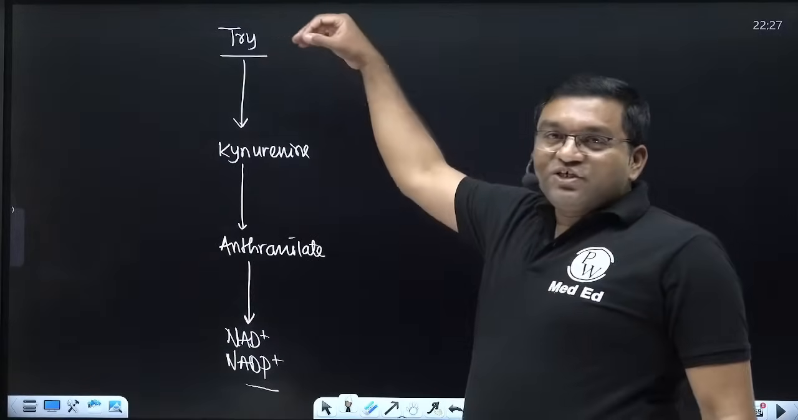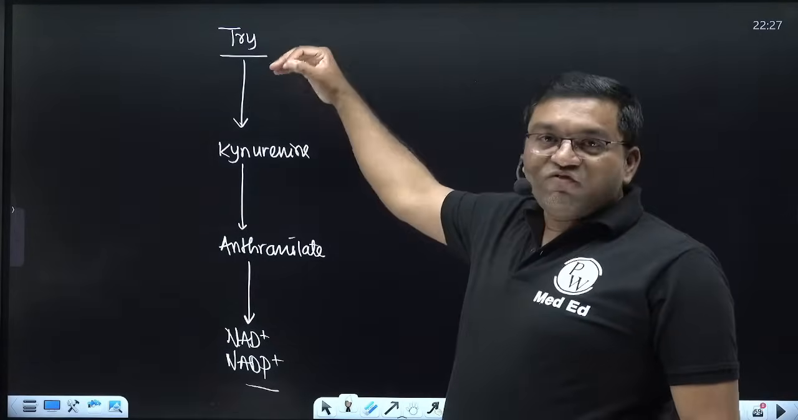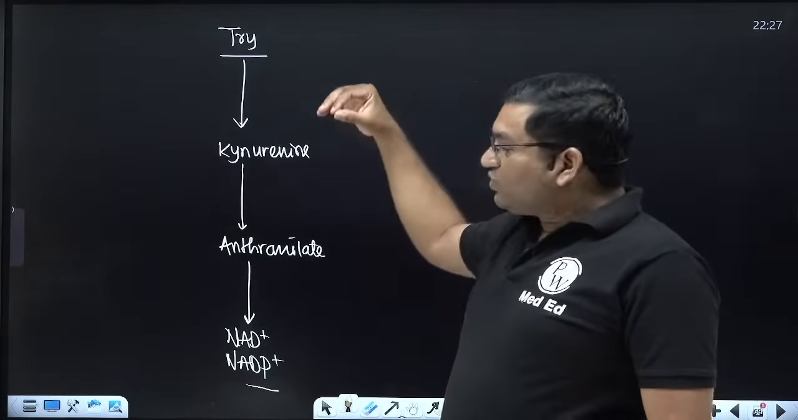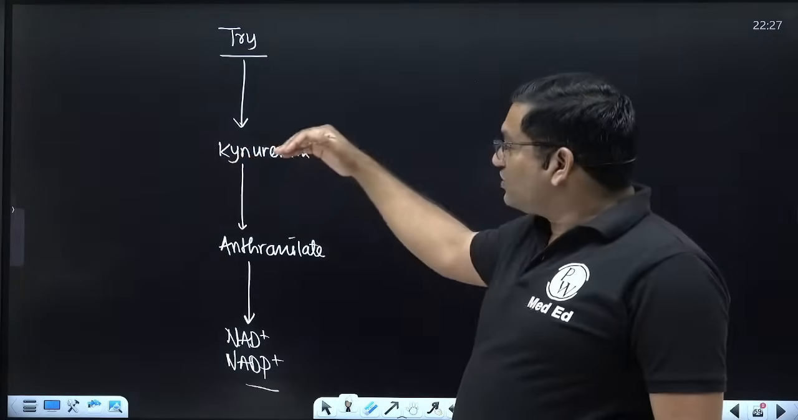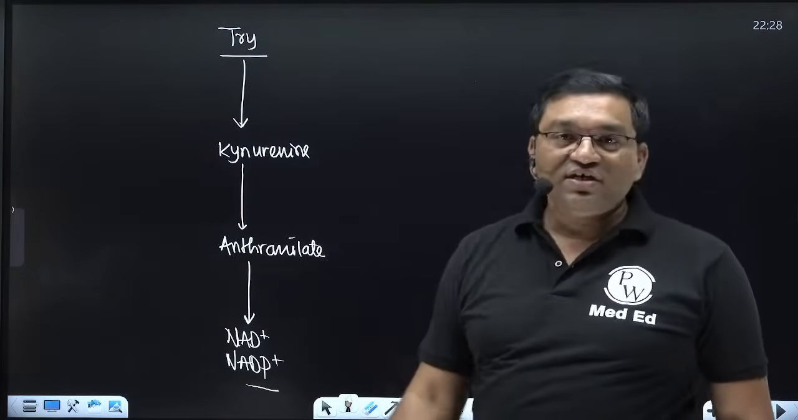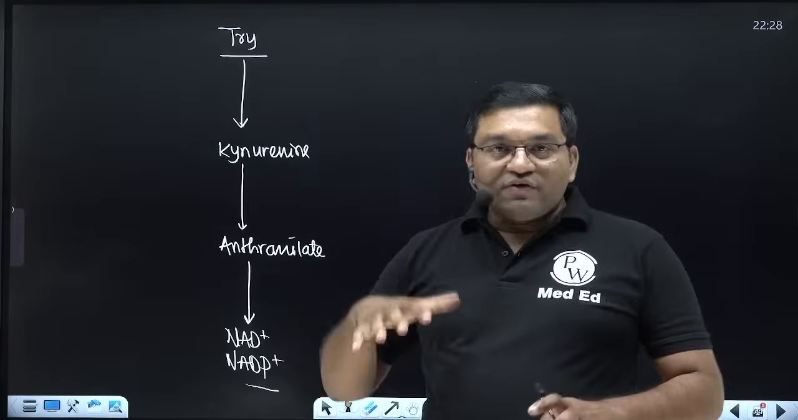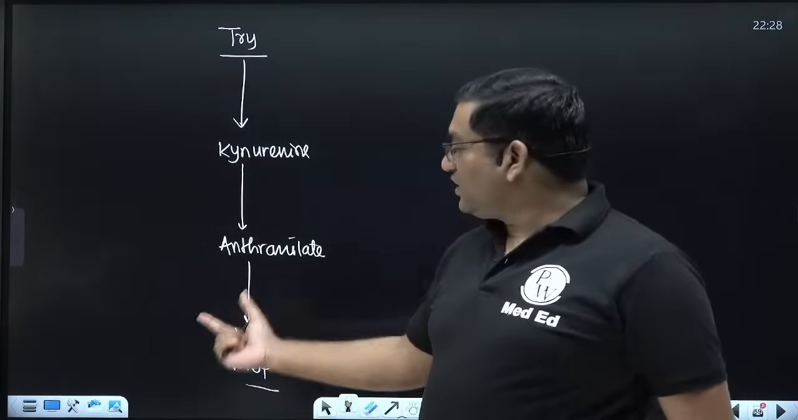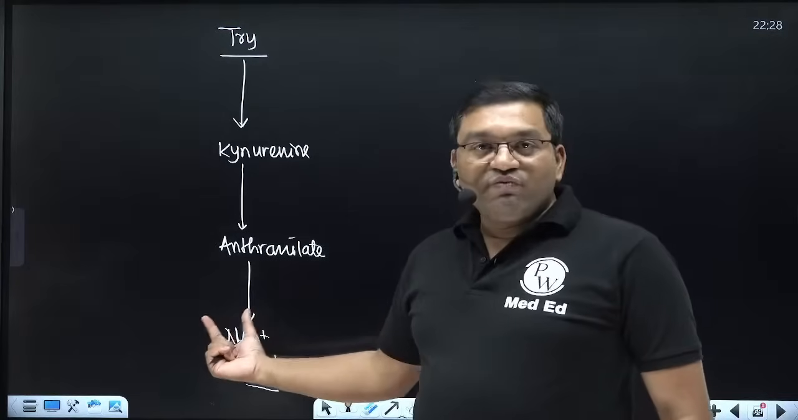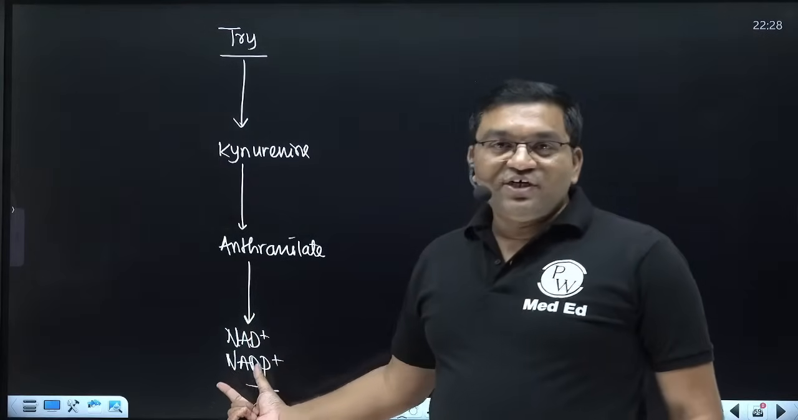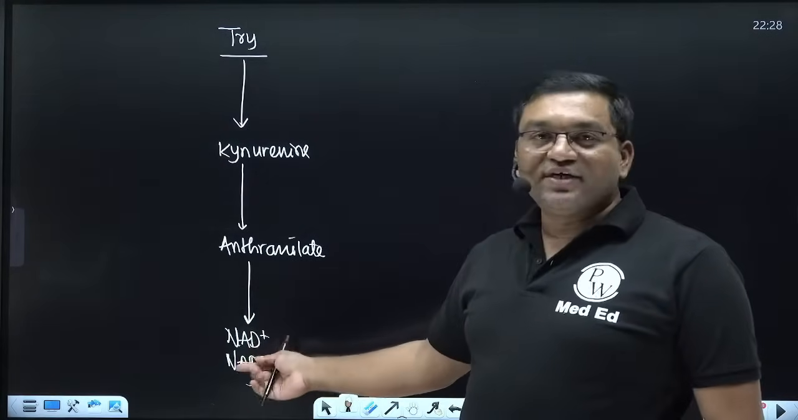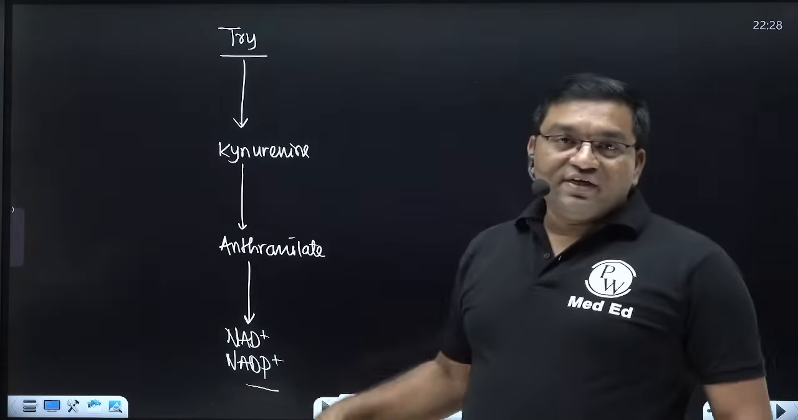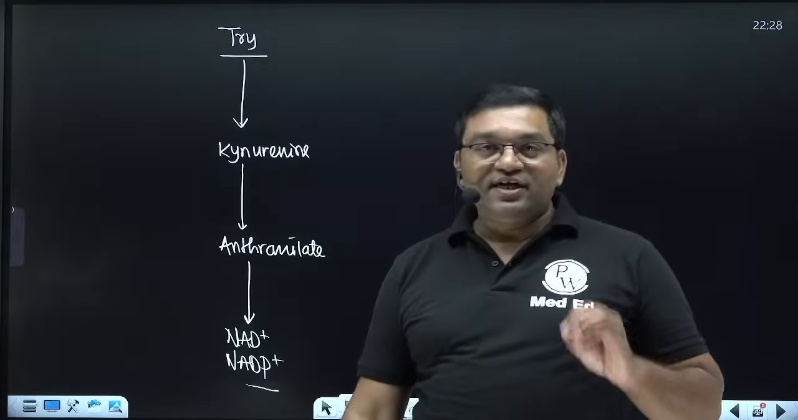Tryptophan is converted into N-formyl kynurenine. N-formyl kynurenine is converted into kynurenine. Kynurenine is converted into 3-hydroxykynurenine, and 3-hydroxykynurenine is converted into 3-hydroxyanthranilate. And through the various intermediates, it forms the 2-amino 3-carboxy muconate semialdehyde, which forms the quinolinate, and quinolinate is converted into nicotinamide mononucleotide, which is converted into NAD and NADP. So this is the overall kynurenine anthranilate pathway.